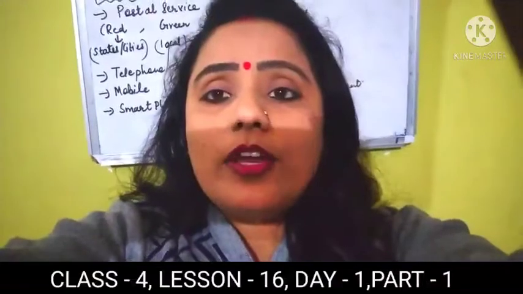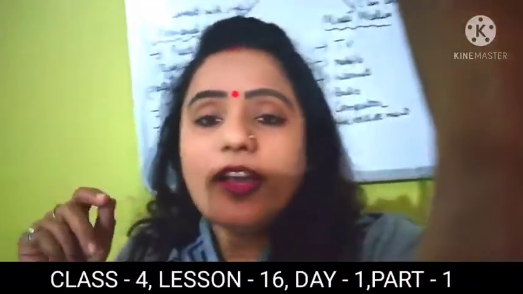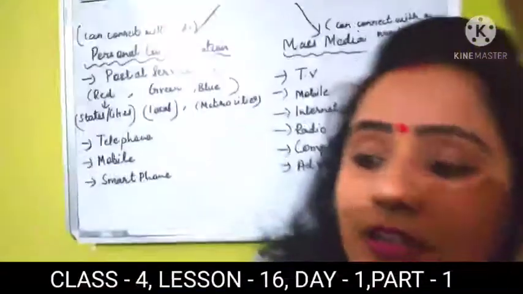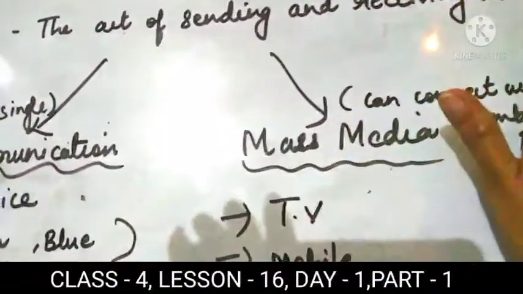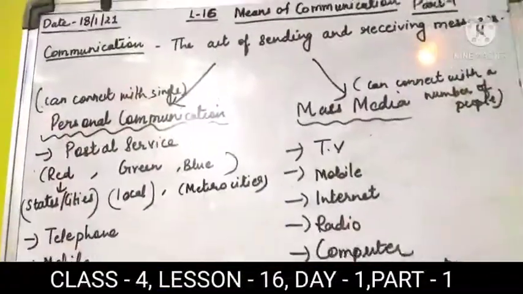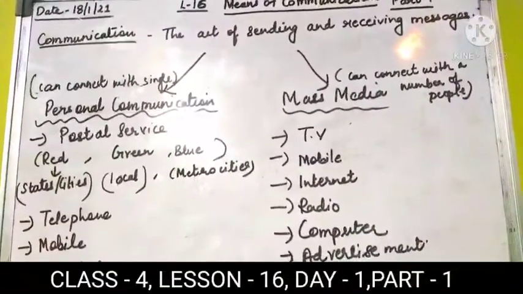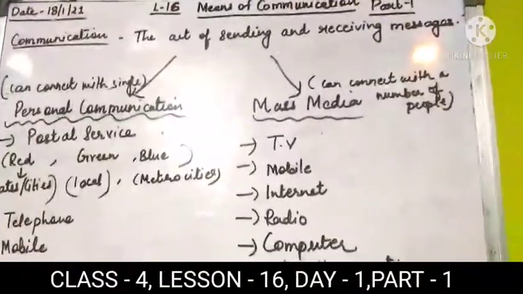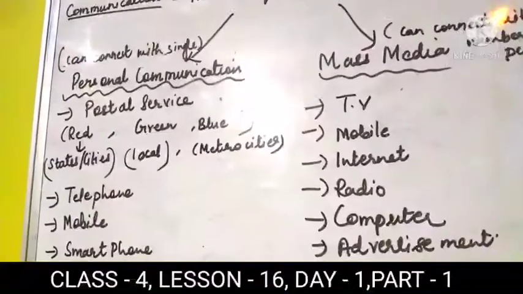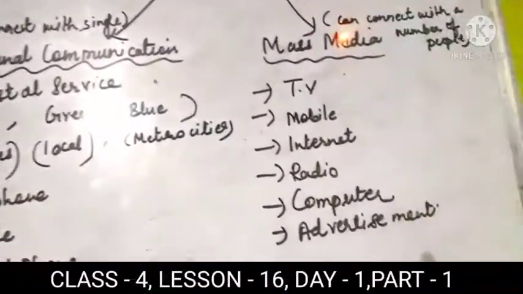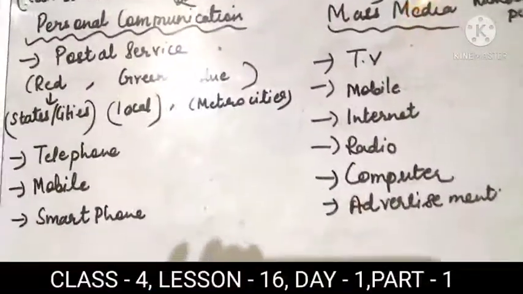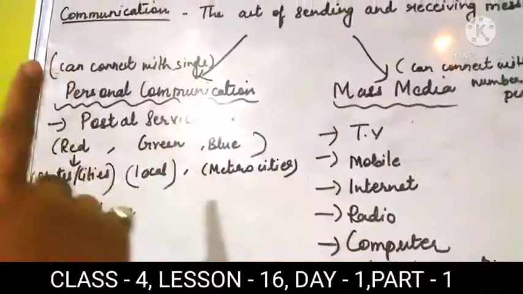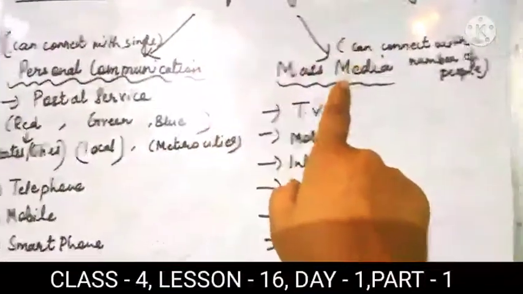Now students, I am going to show you just a few points. Just have a look on the whiteboard: communication is what, student? Communication is the act of sending and receiving messages. Already you have studied this definition in class 3 and class 2. This is the simple and easy definition which will make you understand very properly. Now, communication is divided into these 2 points: personal communication, and second is mass media.